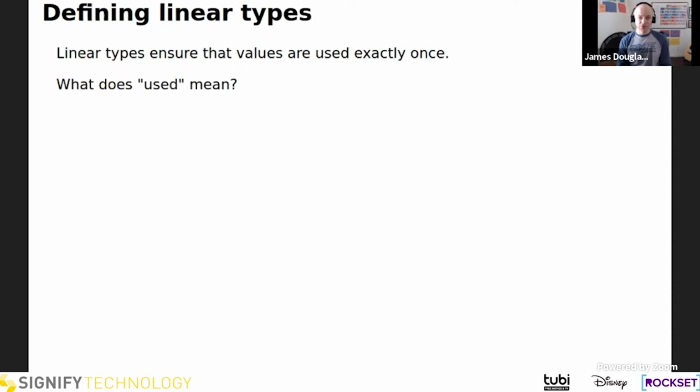Okay, so let's go back to what linear types are. So I've said a couple of times, and I want to keep drilling this point, that for our purposes, linear types ensure that values are used exactly once. But what does used mean? What are we talking about in this context? So let's look at an example.